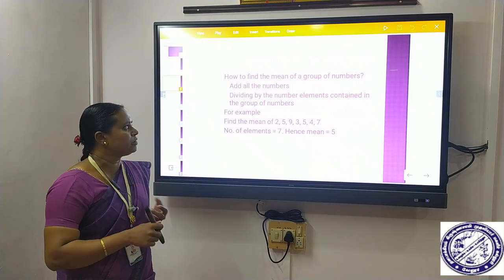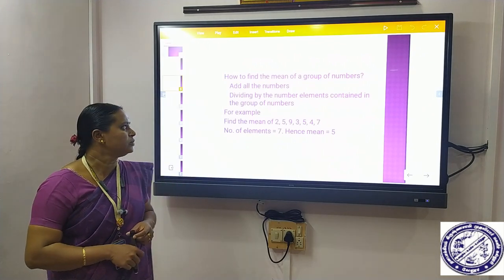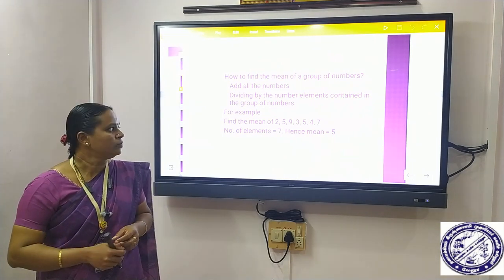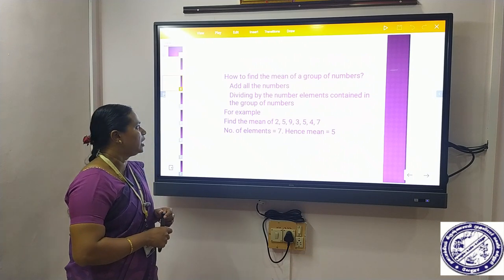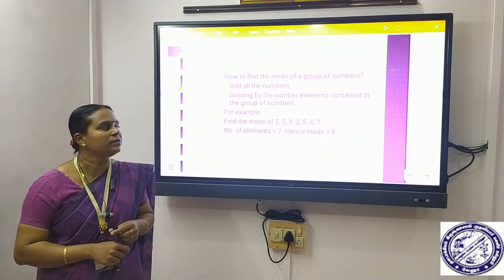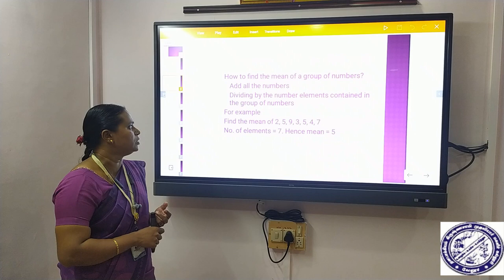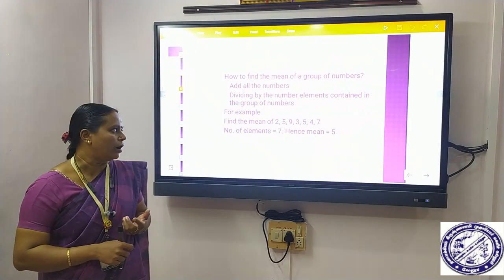Now we are going to discuss how to find the mean of a group of numbers or a set of data. Step number 1, add all the numbers, and step number 2, divide by the number of elements contained in the group of numbers, or we say in the set of data.